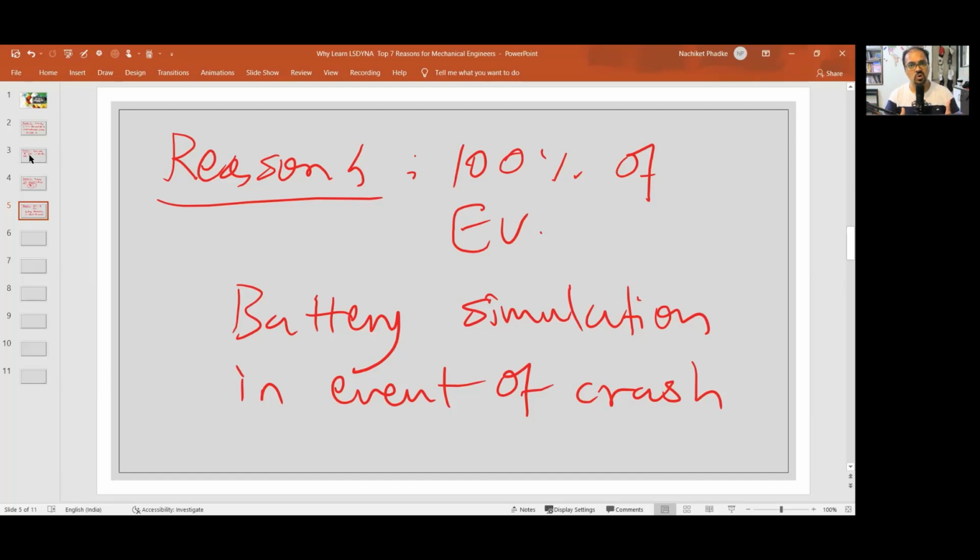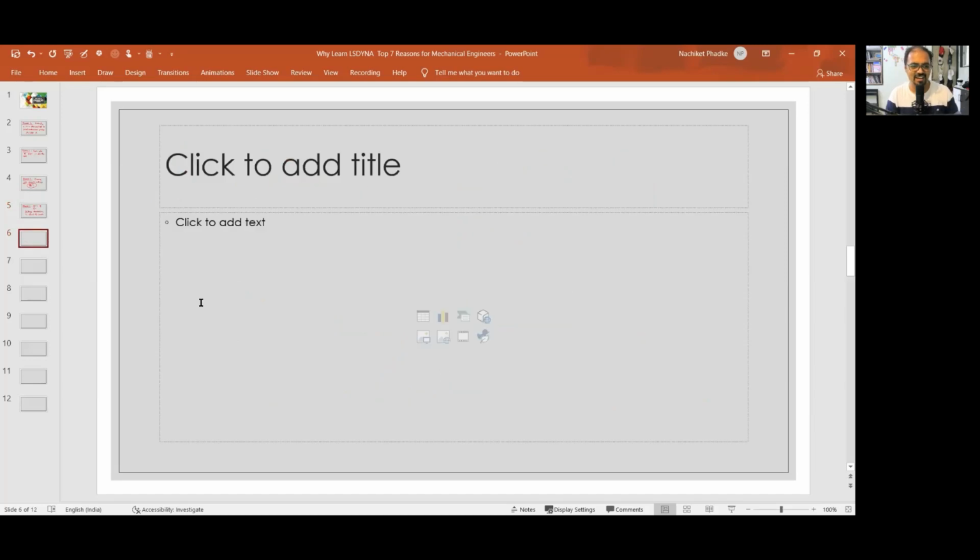So if you just go for a data sheet for Nexon electric vehicle and a Nexon diesel or a petrol powered version, the same car looks exactly the same from side profile, front profile, left profile or rear profile. It's exactly the same vehicle for an exterior look, but weight wise it is going to be 50% to 100% more mass. And what is going to happen, guys, in event of a crash, everyone knows this.